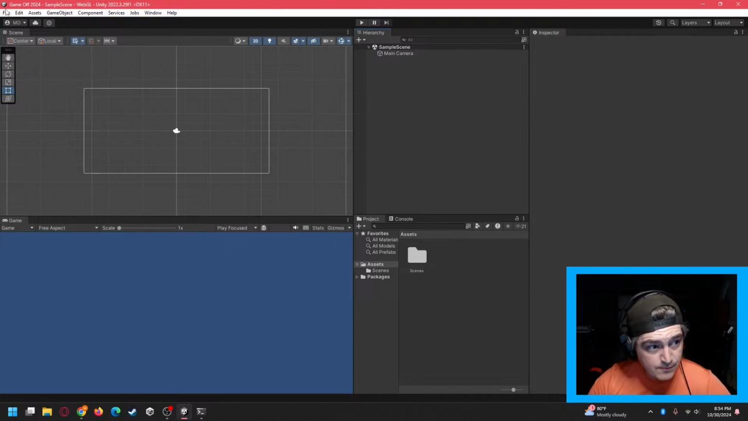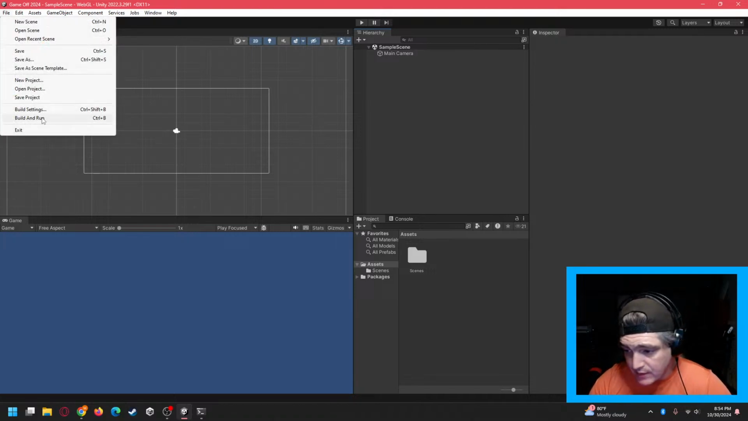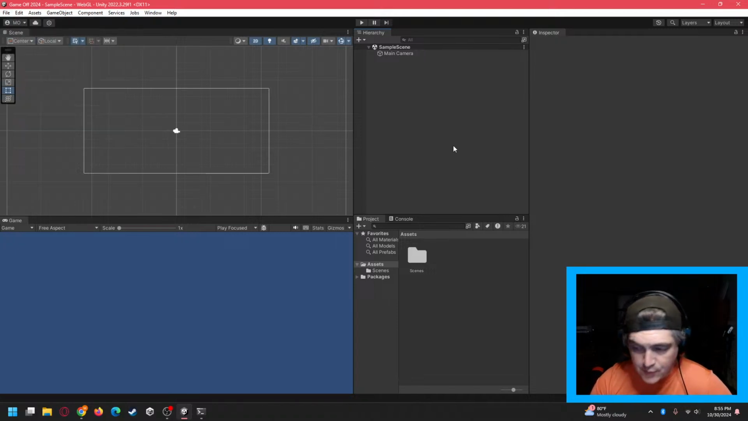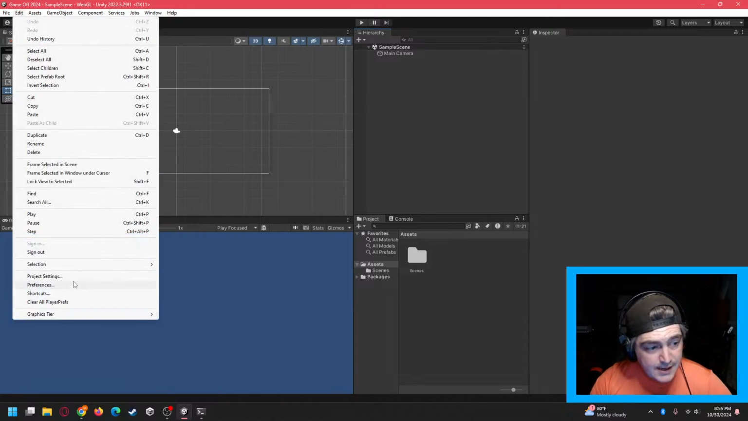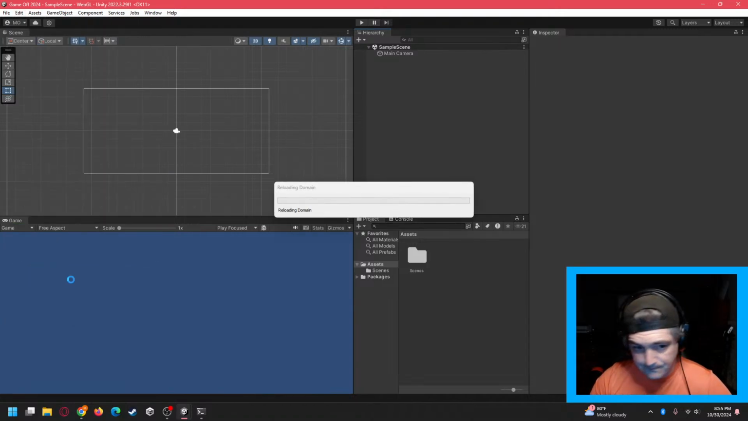If I were to actually want to do this manually, I could just hit build and run, and I would have a WebGL build ready to go. Since we're automating that process, I'm not going to do that. The other piece that we need is to go ahead and start setting up our project settings.